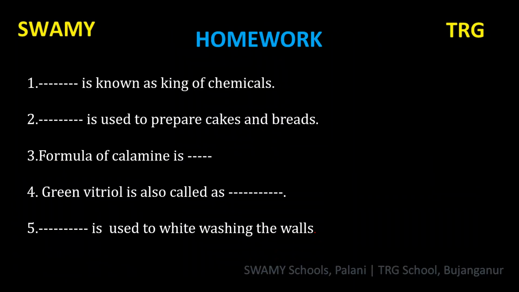Okay, this is the time for evaluation, children. What we have seen so far: compounds. A compound is a pure substance which is formed due to the chemical combination of two or more elements in a fixed ratio by mass. Then classification of compounds. There are two types of compounds: inorganic compounds and organic compounds. Examples for inorganic compounds are chalk and baking powder. Examples for organic compounds are proteins and carbohydrates.